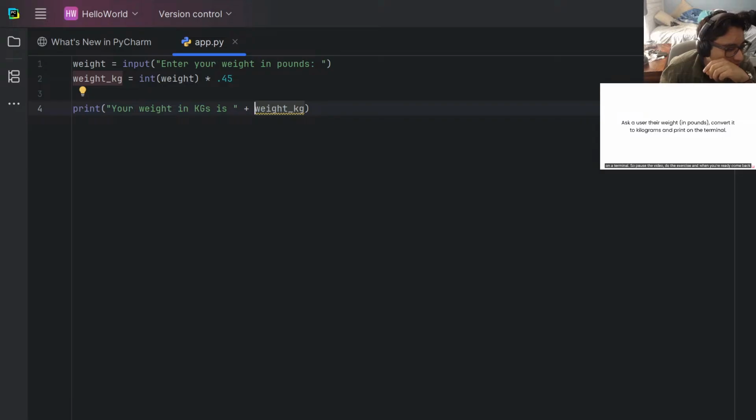Alright, so it says can only concatenate string, not float. So I'm guessing str. Let's see. No, is that not a thing? Saw it in the pop-up earlier. String. No. Watch this. 170. Sheesh. Let's go.